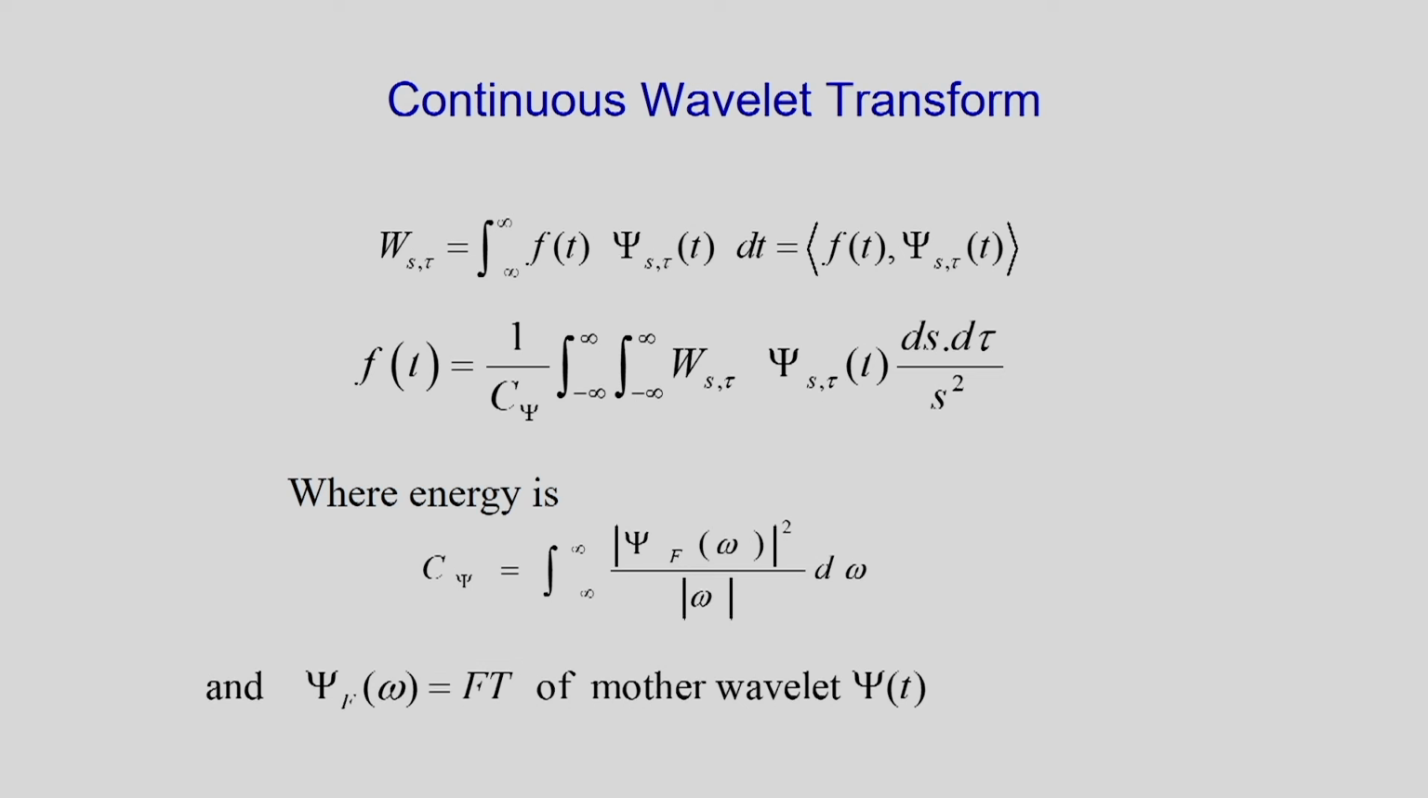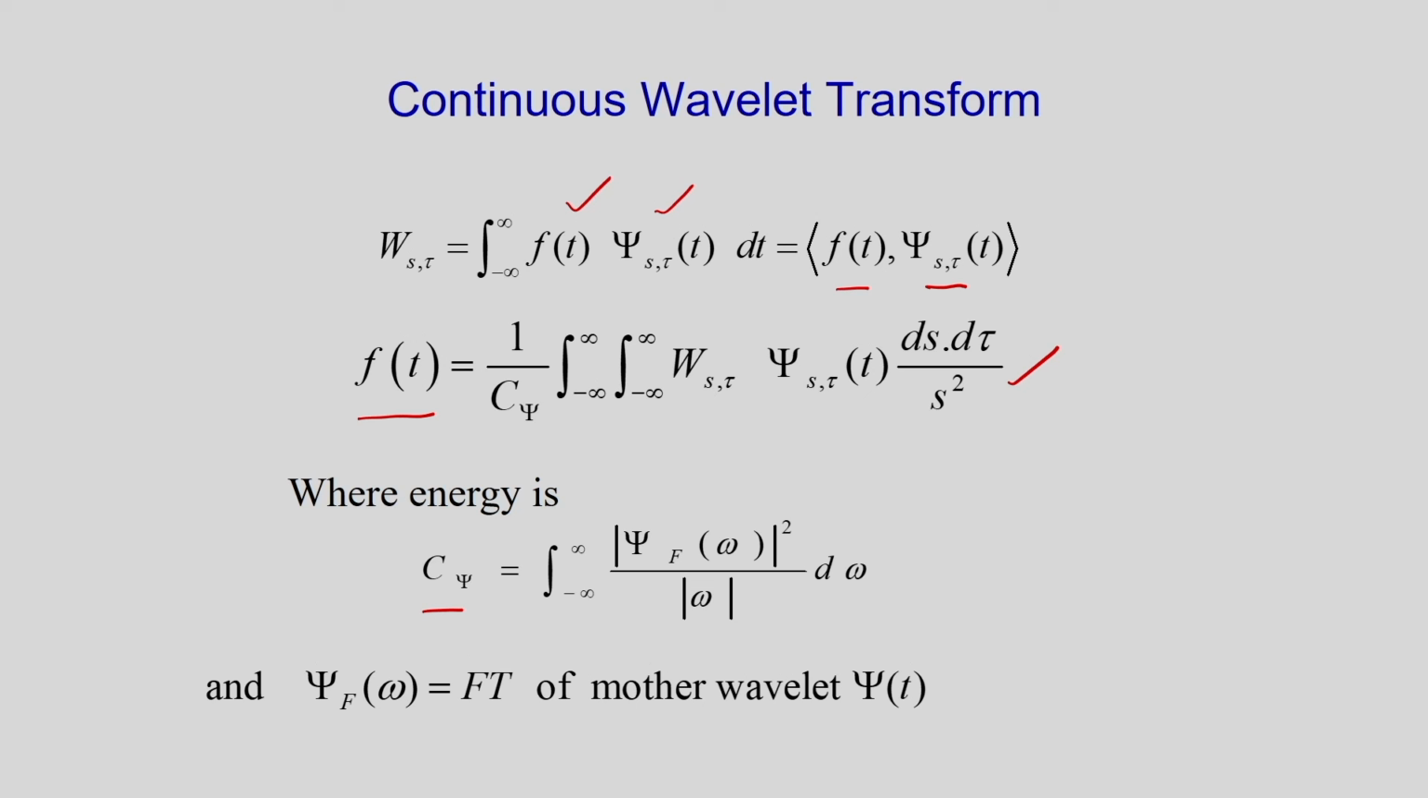The signal is f(t), and W(s, tau) is the continuous wavelet transformation, and psi(s, tau) is the wavelet function, that is nothing but the inner product between f(t) and the wavelet function. From this you can reconstruct the original signal by the inverse CWT, the inverse continuous wavelet transformation. It is obtained like this, and in this case C psi corresponds to energy.